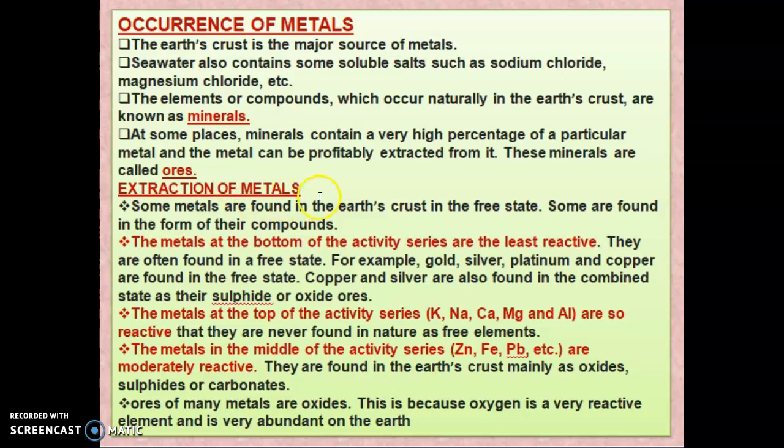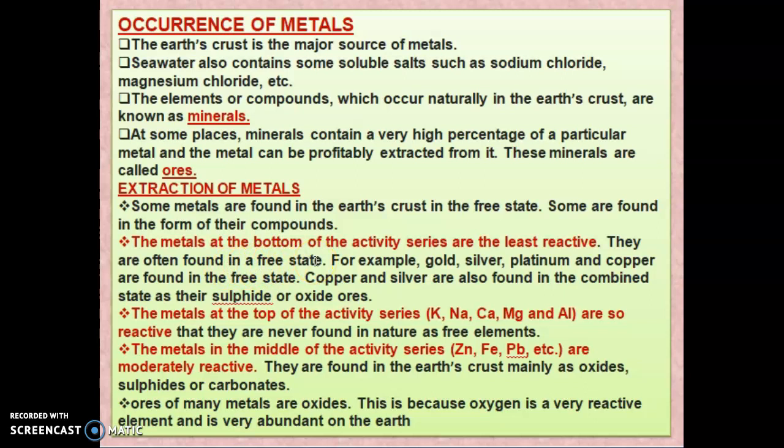Now, the extraction of metals. Some metals are found in the earth's crust in the free state and some are found in the form of their compounds. The metals can be divided into three types: least reactive, most reactive at the top of the reactivity series, and those in the middle. First, the metals at the bottom of the activity series are the least reactive, so they are often found in the free state.